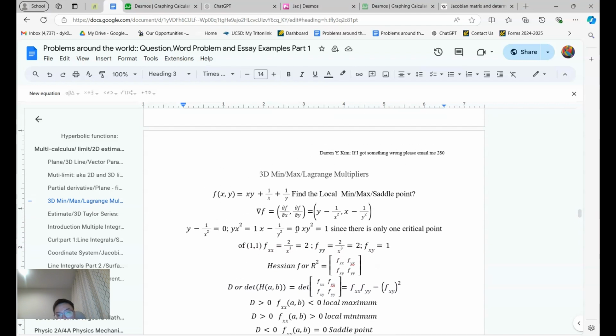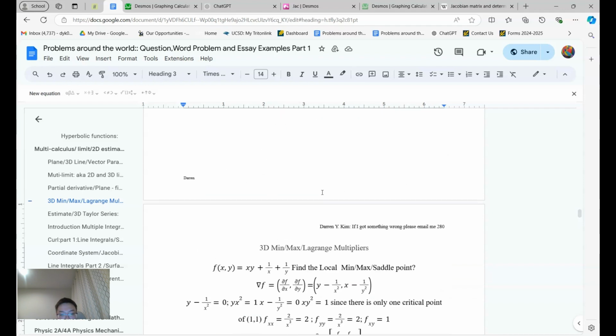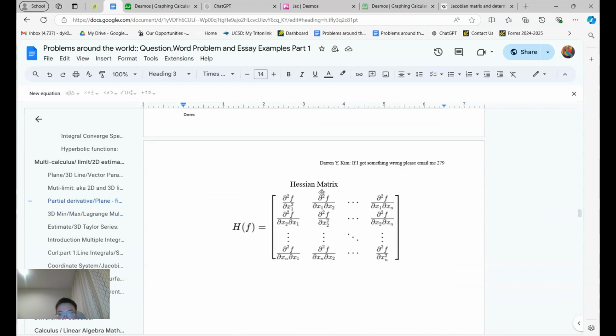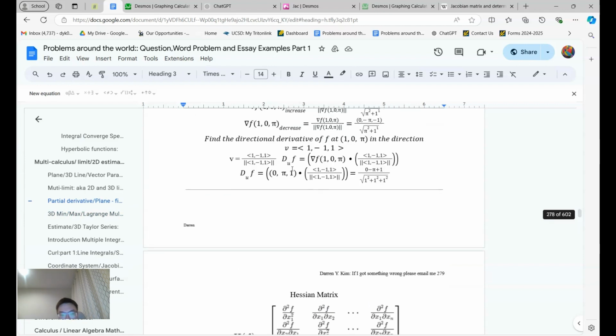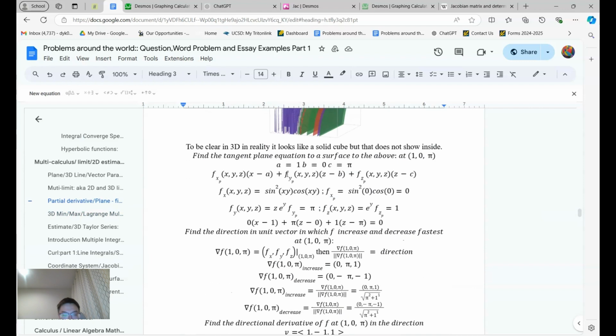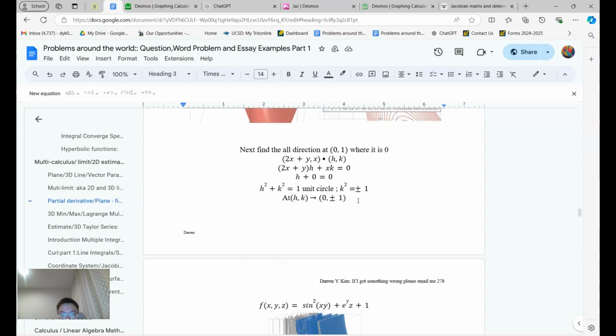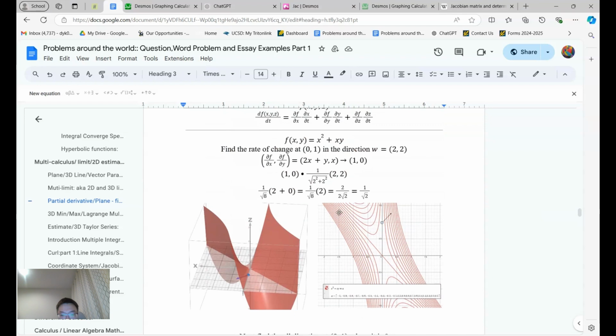I also want to find a proof of this Lagrange multiplier in 3D minimax, because I found out that you could bang on ChatGPT for 3 days or 2 days, and eventually you'll figure out what I'm looking for. Other than that, I'm gonna have to look at YouTube a lot, which has mixed results. Sometimes I find something, sometimes I don't. And the other thing I'm gonna do is probably look at more textbooks. Honestly, it's a pain in the ass to figure out, but I know most of the math stuff. You can just follow the math and figure it out.